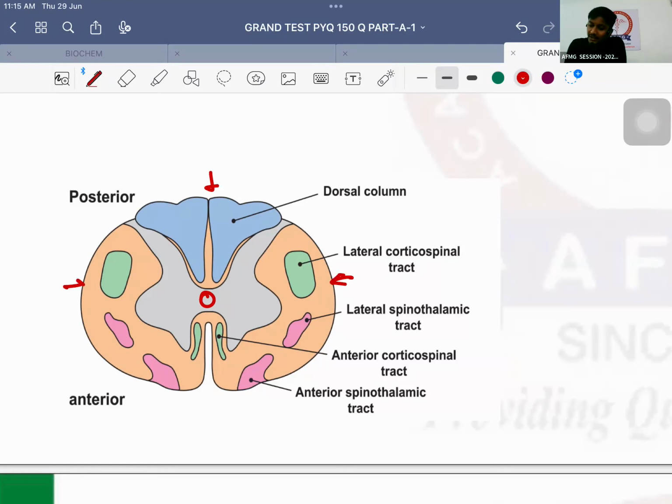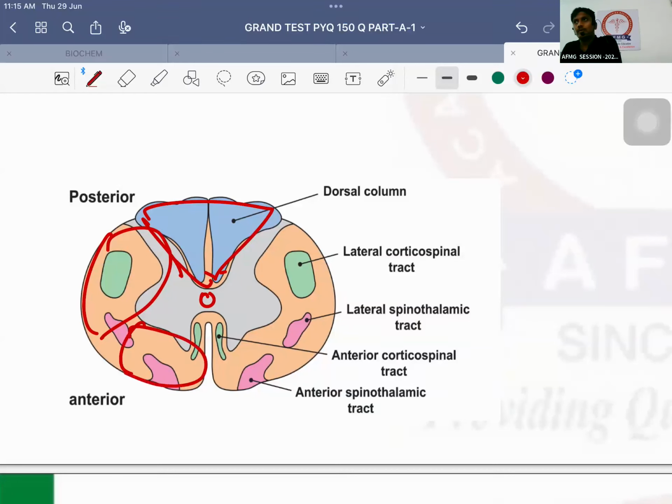व्हाइट मैटर। व्हाइट मैटर इज डिवाइडेड इनटू 3 कॉलम्स। कौन से 3 कॉलम दिख रहे हैं? First is dorsal column, second is lateral column, and third is anterior column. No issues with this, anybody?